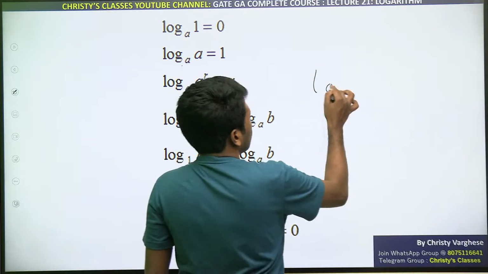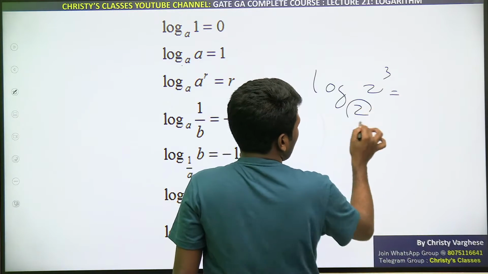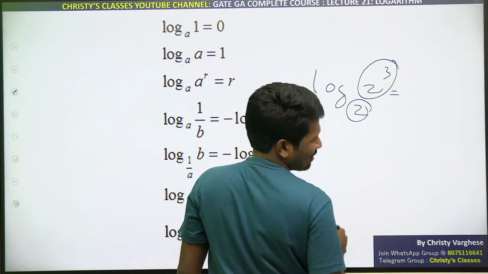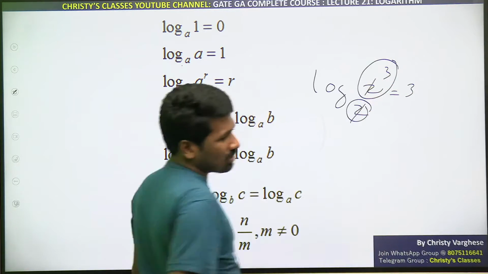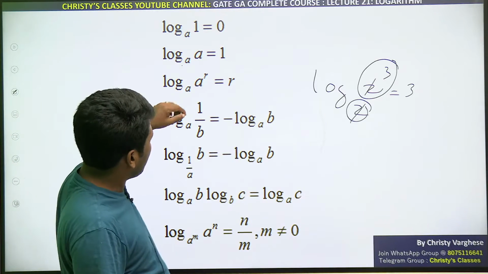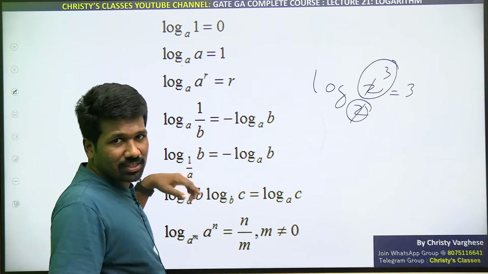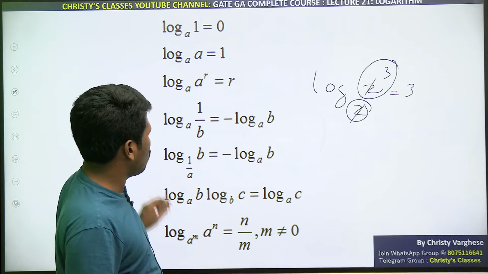Like log 2 cube to the base 2, what will it be? 2 का third power है ना, 2 cube. 2 का third power है 2 cube, so that is 3. That is why we say base can be cancelled. Are you all understanding? Then log 1 by b that we just discussed now. Log 1 by 36 to the base 2 and all.